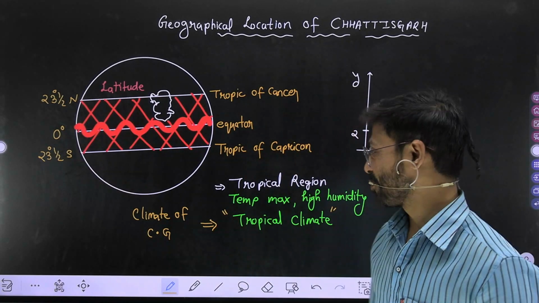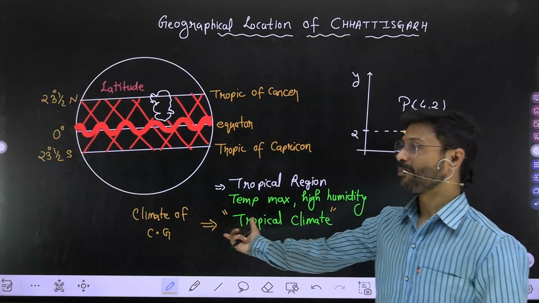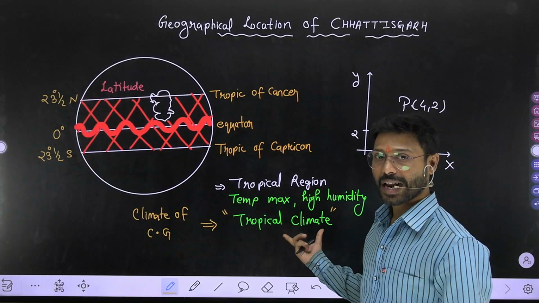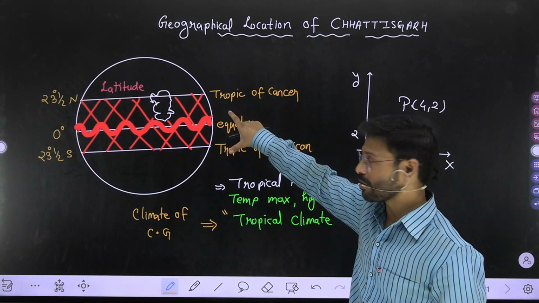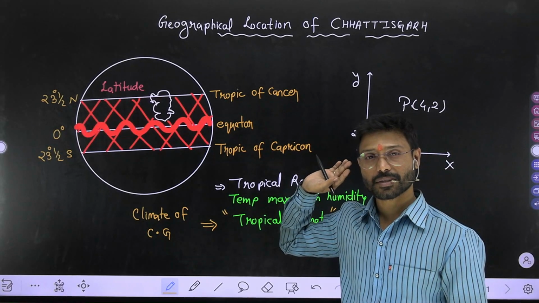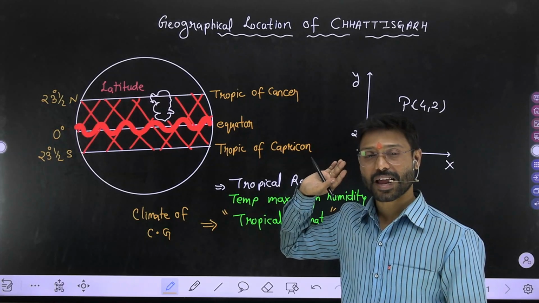Okay, so here is the answer. What is the climate of Chhattisgarh? The climate of Chhattisgarh is nothing but the tropical climate because it lies in between the two tropics, especially Tropic of Cancer and the equator. That is the first answer about the climate.